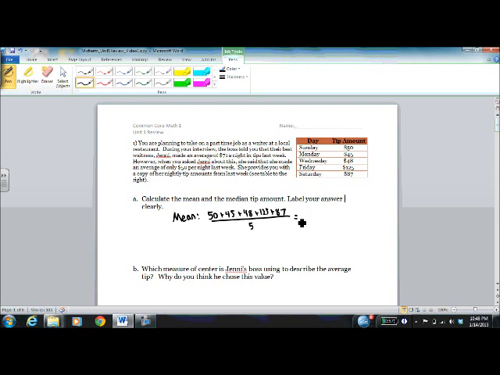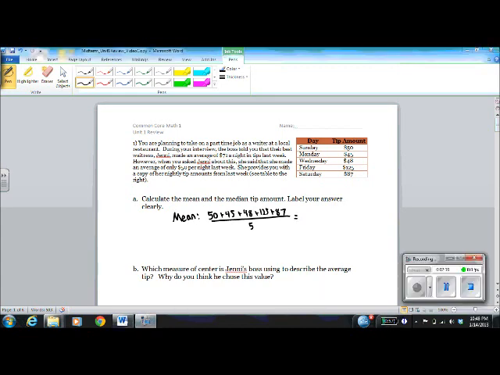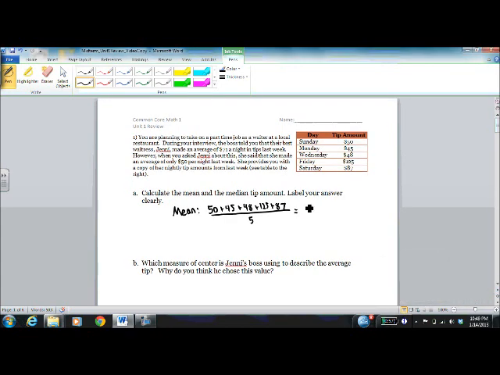So the mean value that you'll get there will be 355 divided by 5, which is 71. So the mean is $71. Remember, units are important because that tells us the context of the problem. We're talking about money.